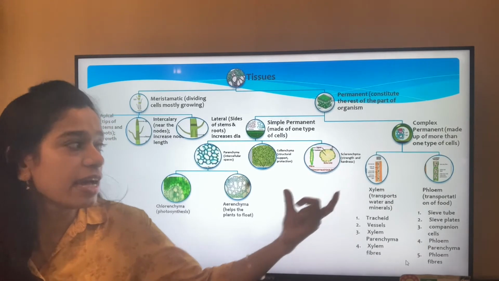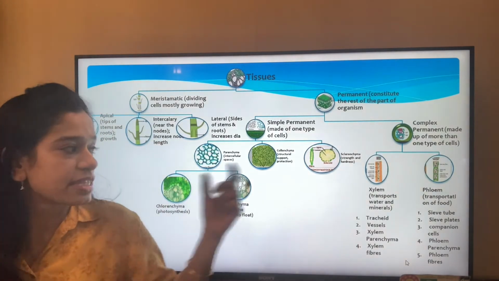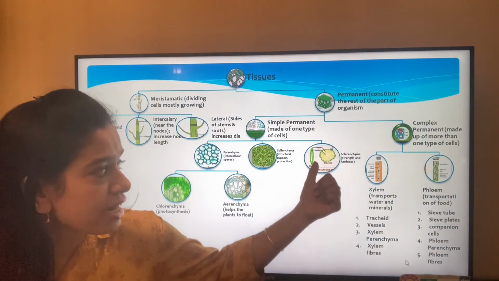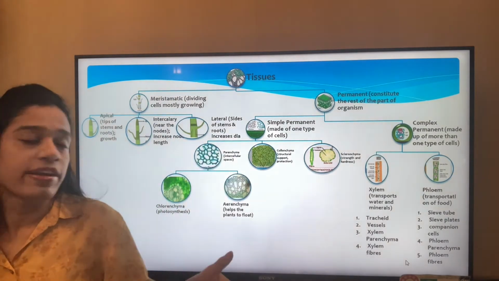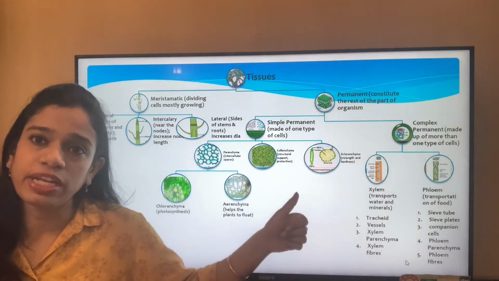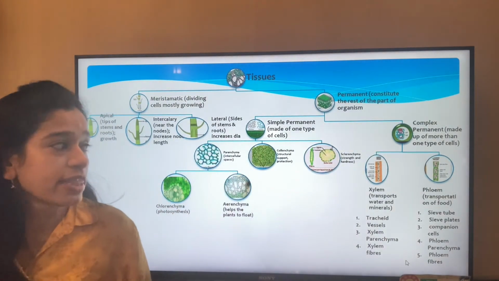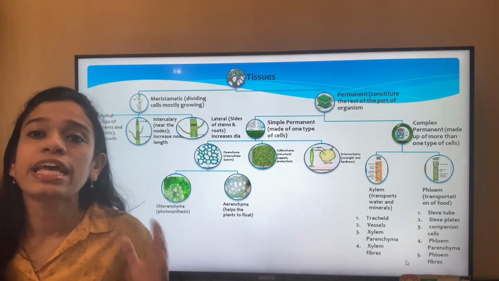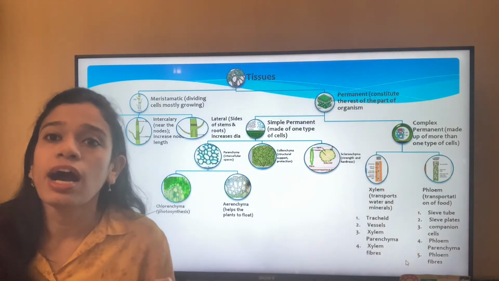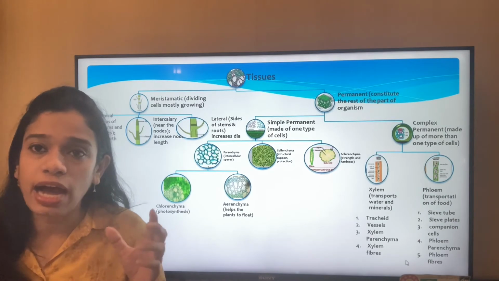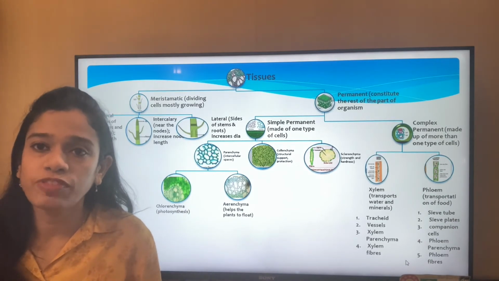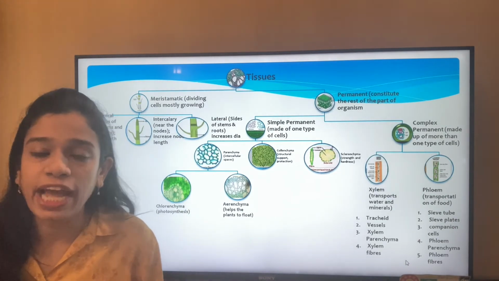And last is the sclerenchyma. Here you can see the sclerenchyma. These sclerenchymatic tissues give lots of strength and support because they harden the outer layer of the plant. The bark that you see of the plant consists of sclerenchymatic cells.